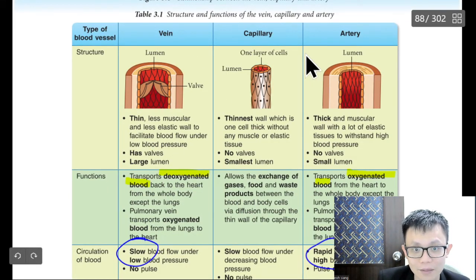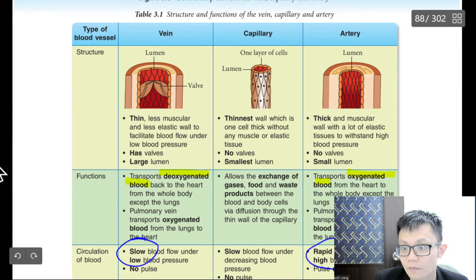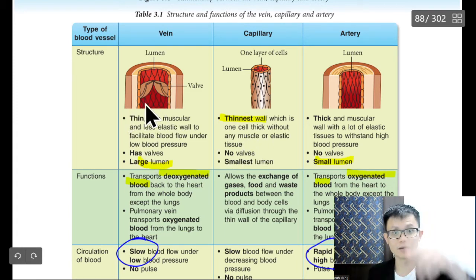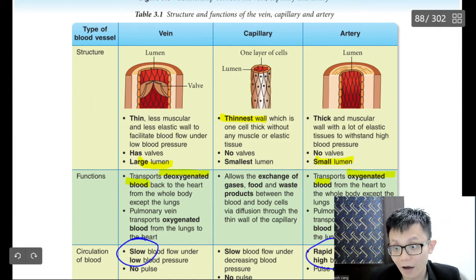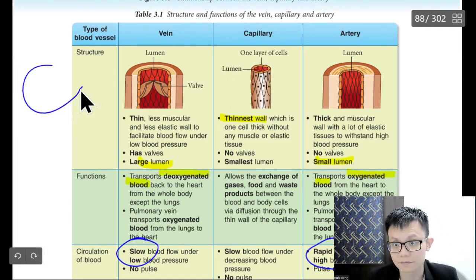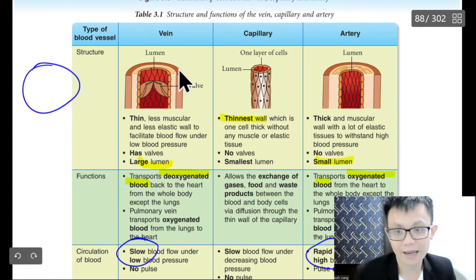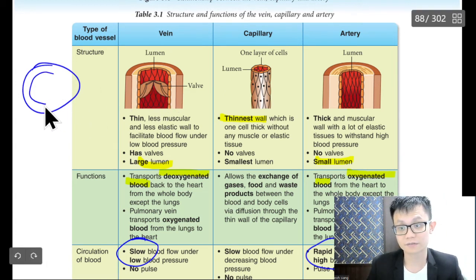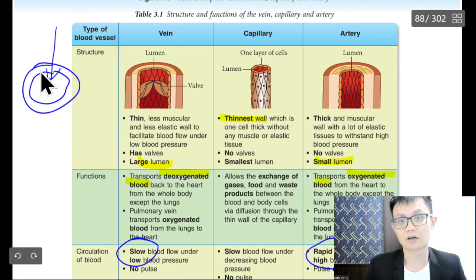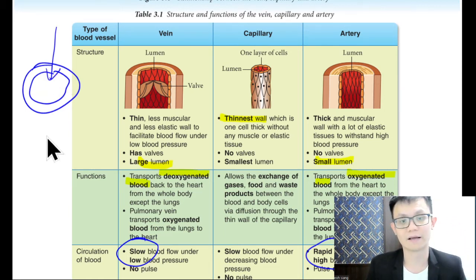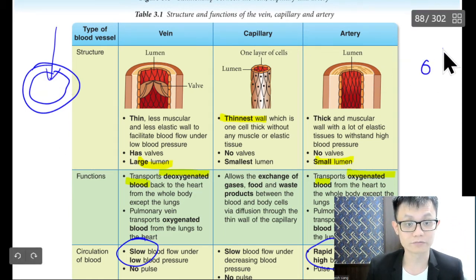Vein, capillary, and artery. Vein has a big lumen. Artery has a small lumen. And this one is the thinnest. Large lumen. Let's say if I cut the blood vessel, it will be like this. And if I want to draw the cross section, it's this big. The hole is this big. This one, the lumen is very small.